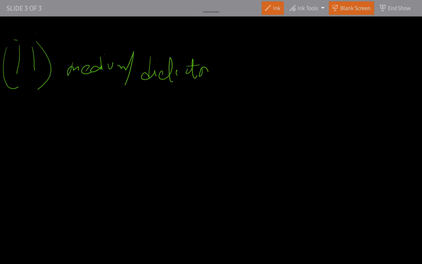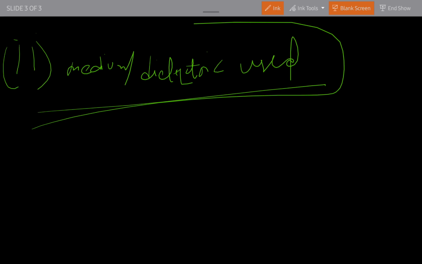And one more thing you have to know: it also depends on the medium, the dielectric that is used.